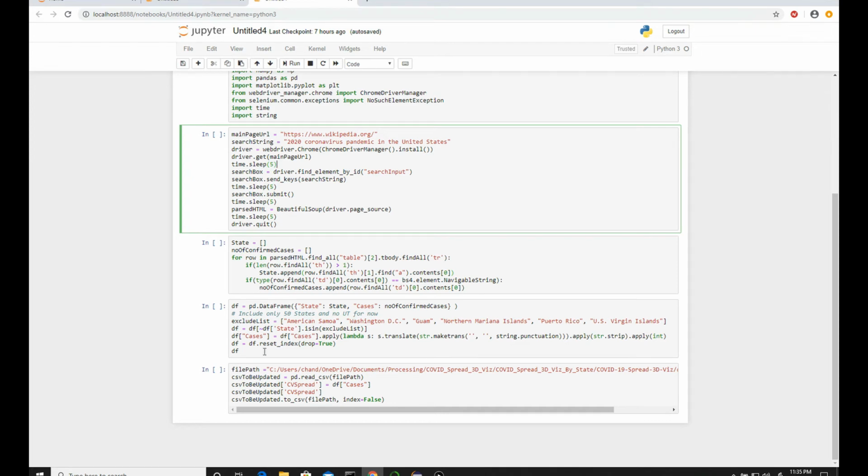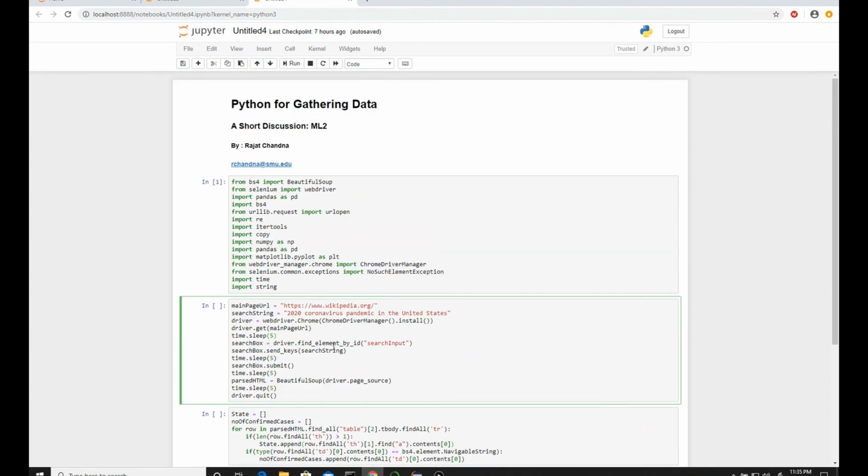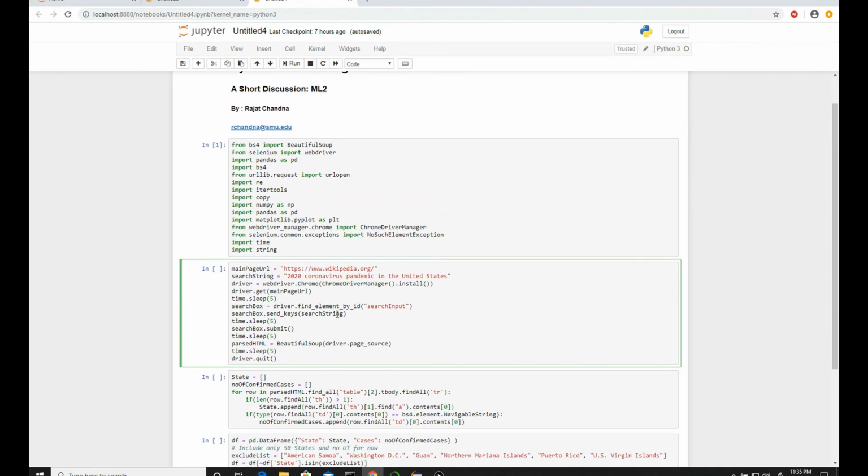Then, using this data frame, we will load the input file that is used by Java and do the modifications in that based upon these new numbers. We'll add those numbers there and then run the Java visualization again. So that's the overview. I'll just run this quickly and show.